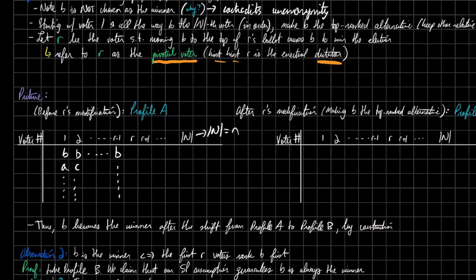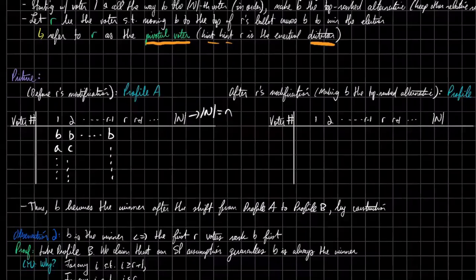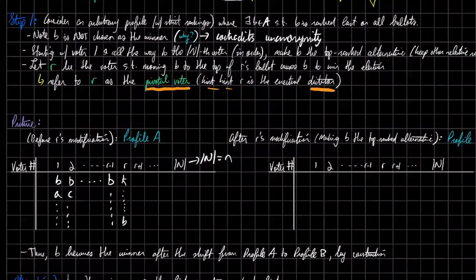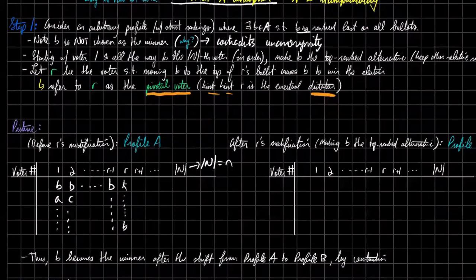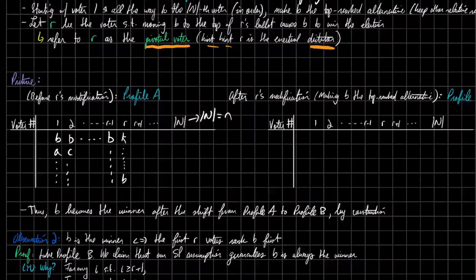And then for R, before we change R, maybe R favors some random alternative K, and we know that the last one is B, just by construction. Recall that B is ranked last for all the ballots. So we also know that for all the ones after R, B is last. And then here, some other random alternatives. We don't care what goes on here. So this is what it looks like before R's modification.